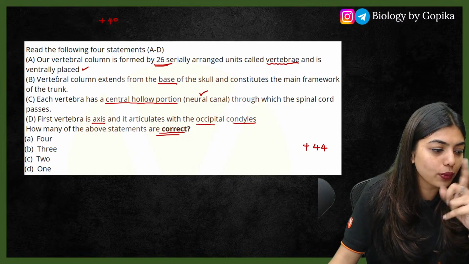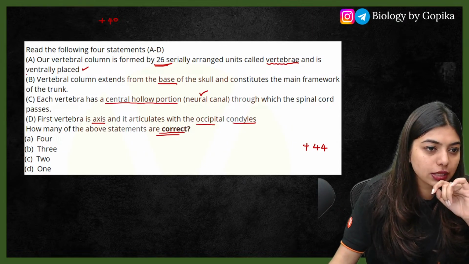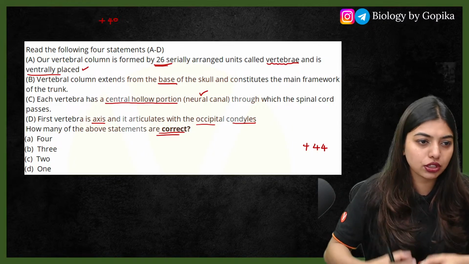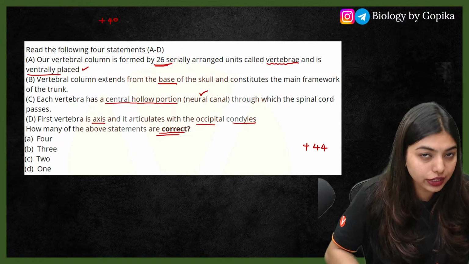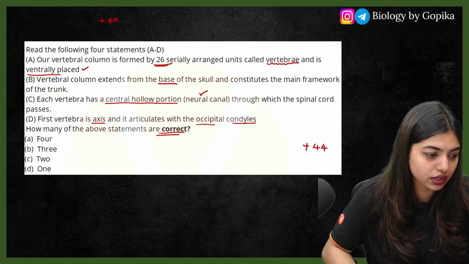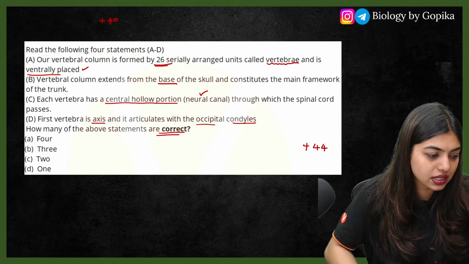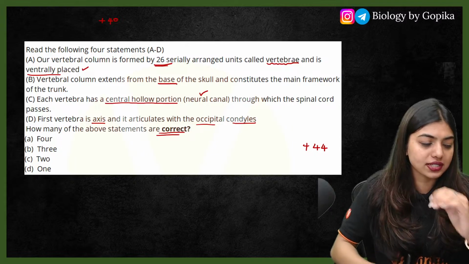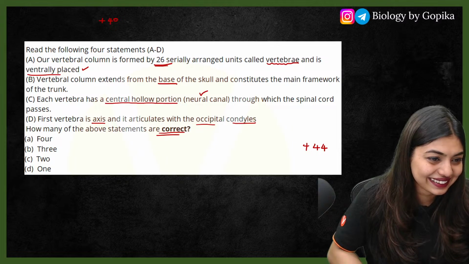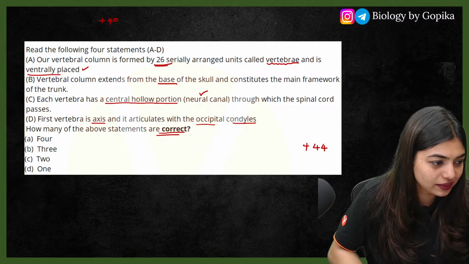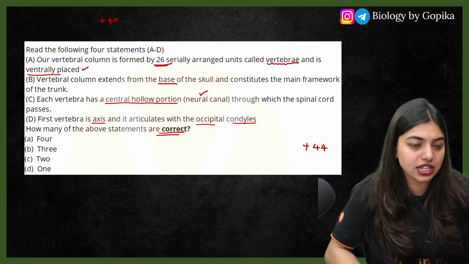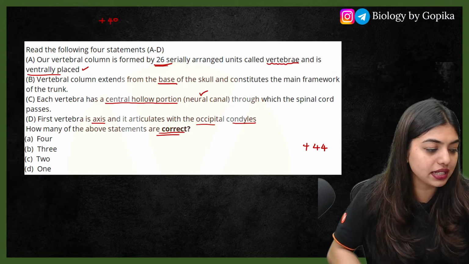Let's go one by one. Is option A correct? Is it ventrally placed? This is ventral, this is dorsal. Where is our vertebral column placed? Let's go one by one and try to decode the statements. I know it is normal for you to have confusion, but it's okay. I'm going to help you out. Tell me, students, where is our vertebral column placed? Ventrally or dorsally? What is option A? Is it right or wrong?